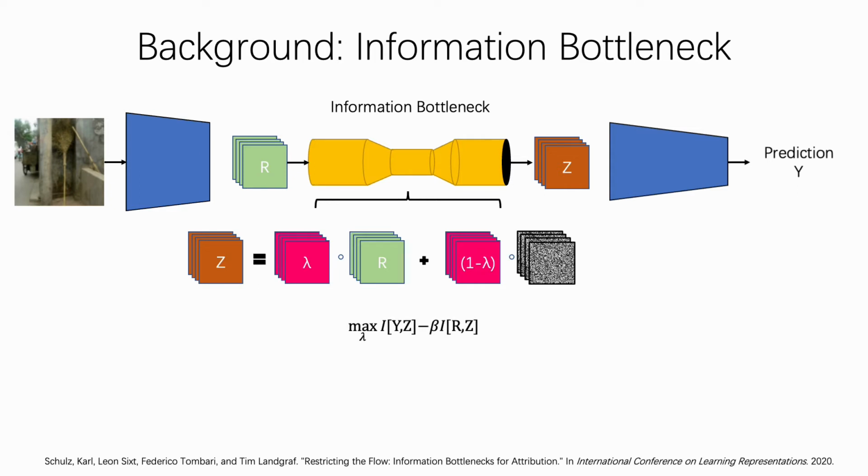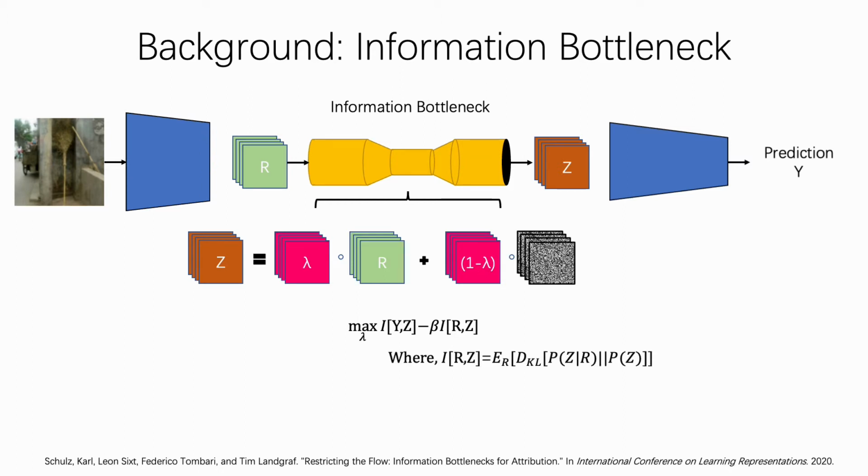The bottleneck is thus optimized such that the mutual information between the features R and bottleneck variable Z is reduced, while the mutual information between the bottleneck variable Z and the target output Y is maximized. In other words, the method aims to remove as many features as possible by adding noise to them while keeping the target output. The remaining features thus have predictive information.